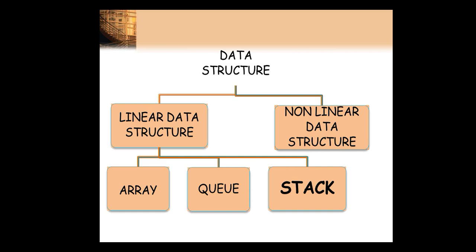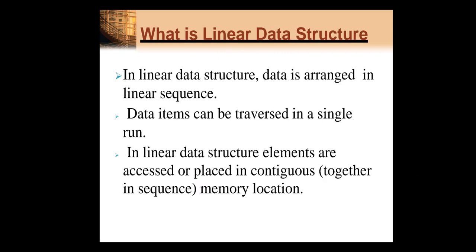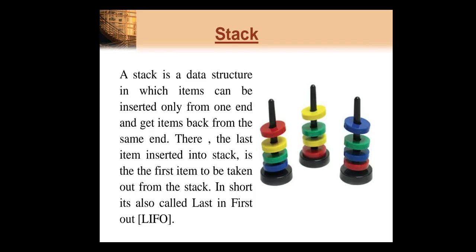Examples of linear data structures are array, queue and stack. That means stack is a linear data structure. In a linear data structure, elements are accessed as well as placed in contiguous memory locations one after another. Data items can be traversed in a single run, that means data is arranged in a linear sequence.